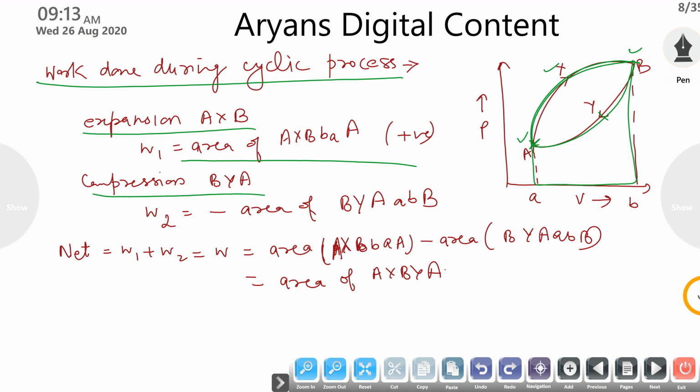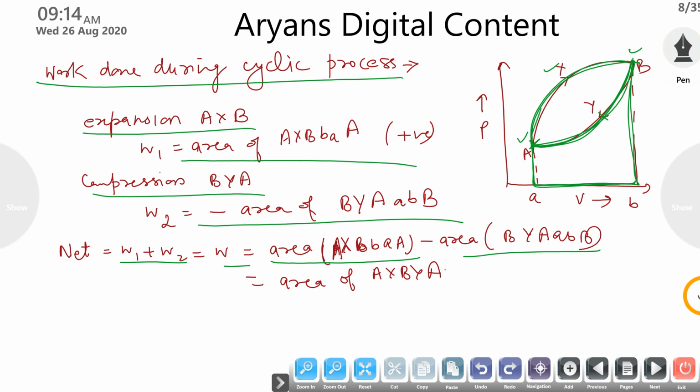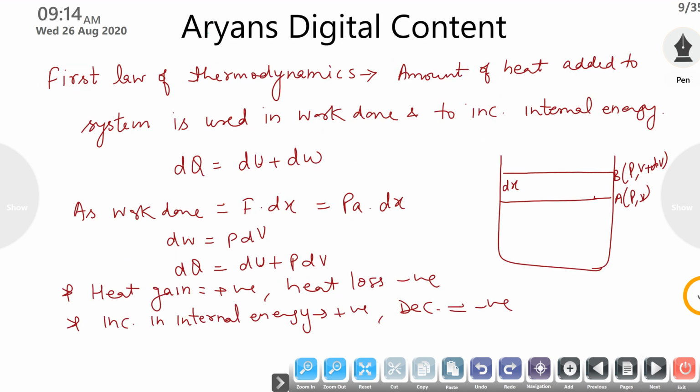Now during compression, that is BYA, the work done is the area under BYA, and it is in the anti-clockwise direction, so it will have a negative sign. The net work done is simply the sum of the two, as one is positive and the other negative. The common area cancels, so the final work done is the area of AXBYA. In a cyclic process, work done is given by the area of the loop.